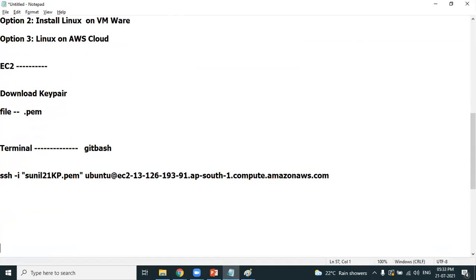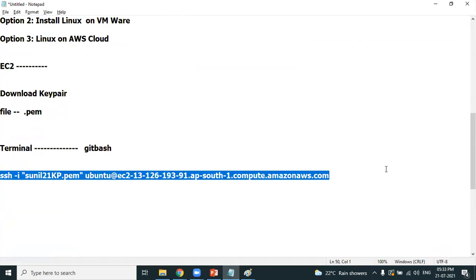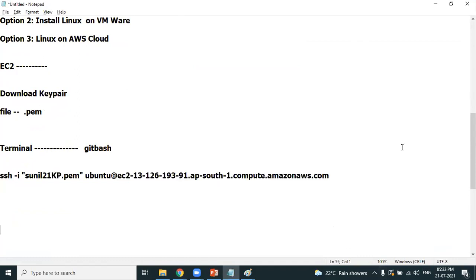And where should you run this command? You should not run it in your notepad. You have to run this SSH command in the terminal. What terminal? Yes, you are right, Git Bash. So open the terminal. Very important point: where should you open the terminal?